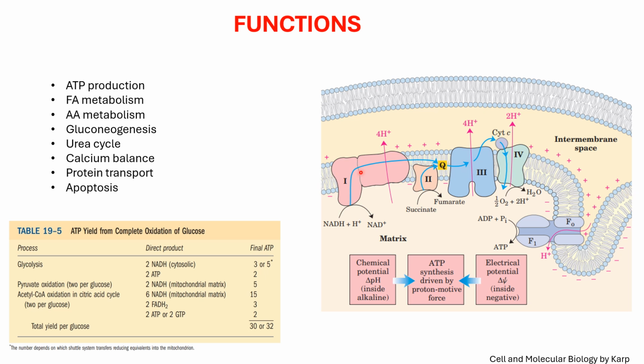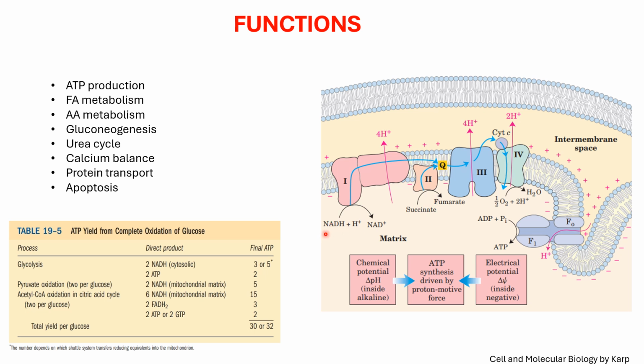Now, the third step is electron transport and oxidative phosphorylation. What happens in this step? The reducing equivalents which were generated during the Krebs cycle. What are reducing equivalents? NADH and FADH2. These molecules, which were generated during the Krebs cycle and during glycolysis in the cytoplasm, are now oxidized at two complexes, complex 1 and complex 2. NADH is oxidized at complex 1 and FADH2 is oxidized at complex 2.